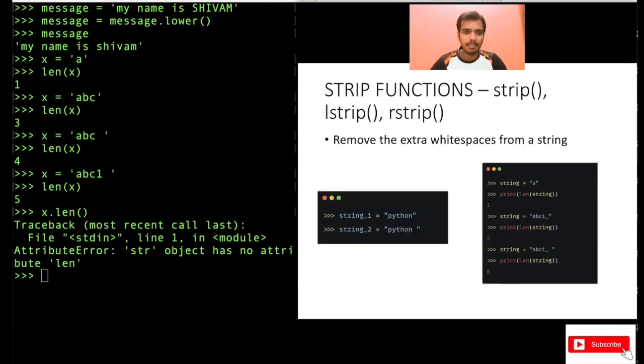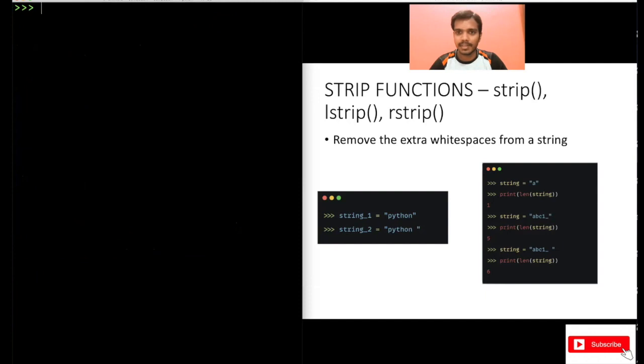Now there are some other important functions called strip functions. In strip functions, you have 3 categories: one is strip function, one is L strip, and another is R strip. So let me tell you what all these are. These are very important because they help you remove the extra white spaces from a string.